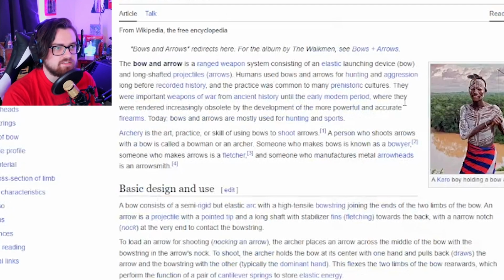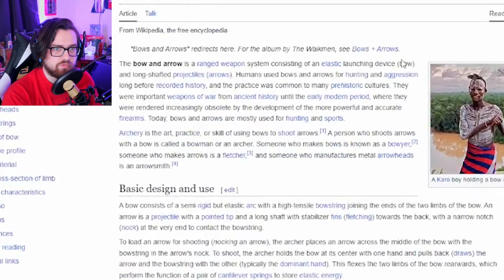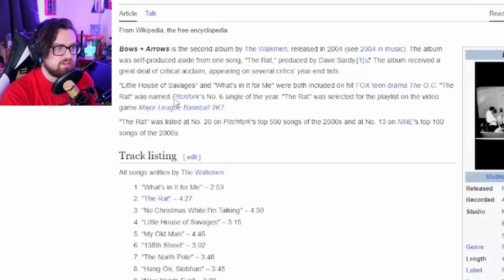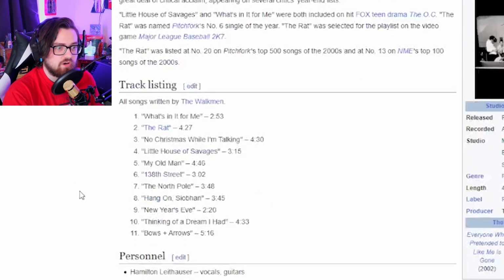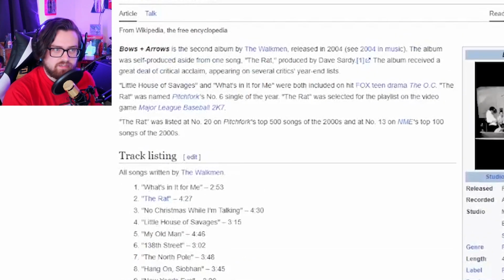That counts, right? Because I don't think there's a separate one for bow, because if there were, it would have a whole other thing. Bows and arrows redirects here. For the album by the Walkman, see Bows + Arrows? Wait, what? All right, everyone, go ahead and listen to this. I've never... maybe I'll have to check them out. I don't know. The universe seems to have led me here. So I guess I'm going to have to listen to their music. Hey, they got some pretty good ratings. But I'm not here to promote another band.